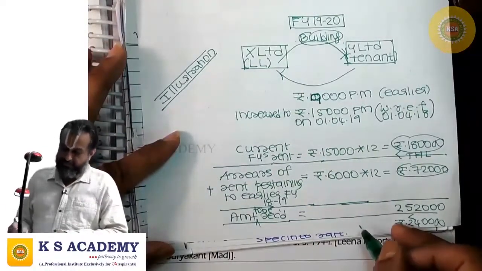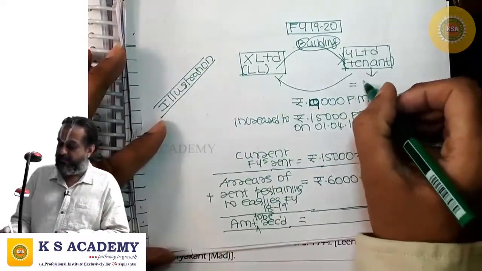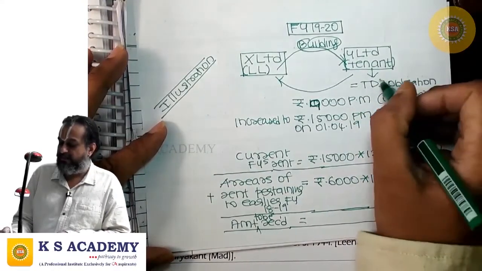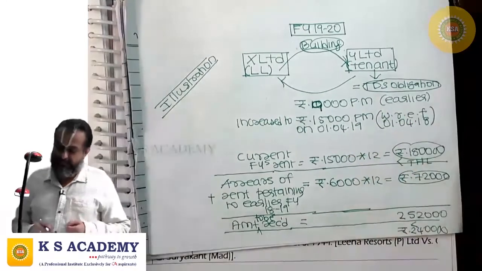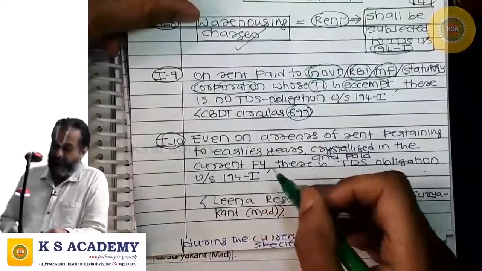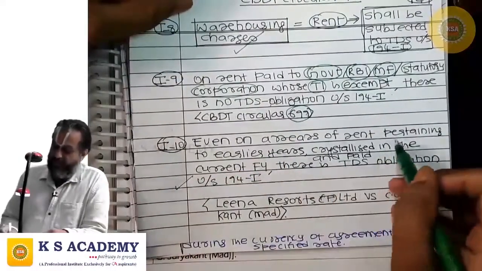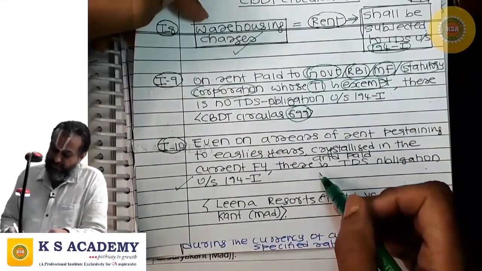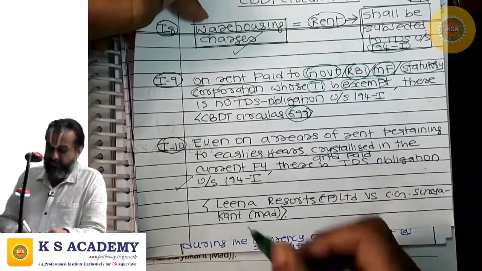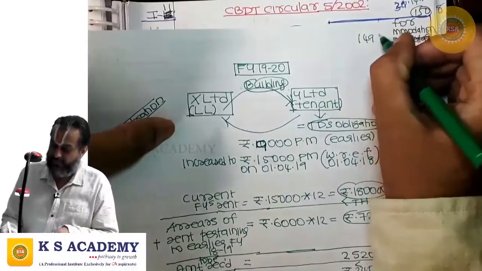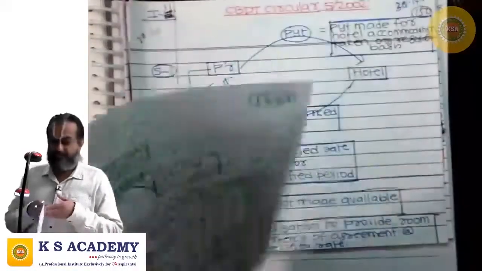Answer is yes. Y Limited has TDS obligation. Why? Because even arrears of rent is nothing but the consideration for use of building. It is in the nature of rent only. So there is TDS obligation. This is what you need to note. Even on arrears of rent pertaining to earlier years crystallized in the current financial year, there is TDS obligation under section 194I. For that only this illustration is given.